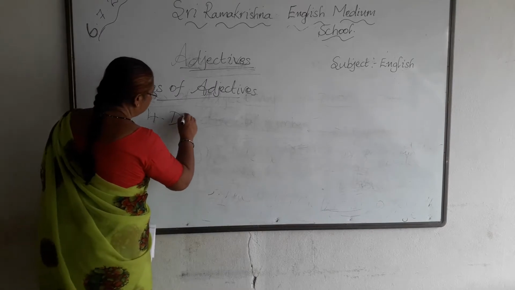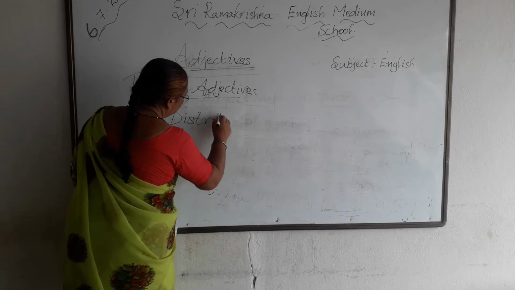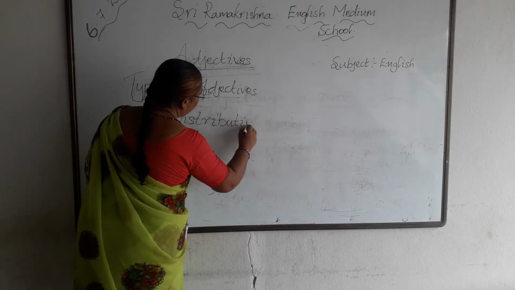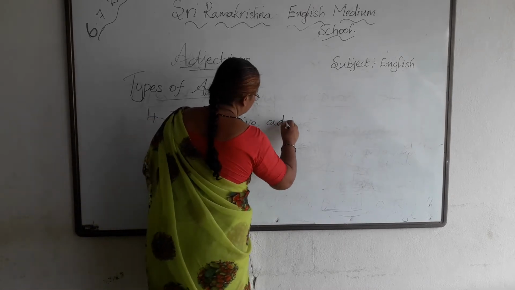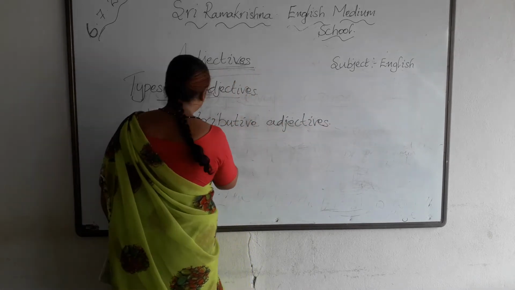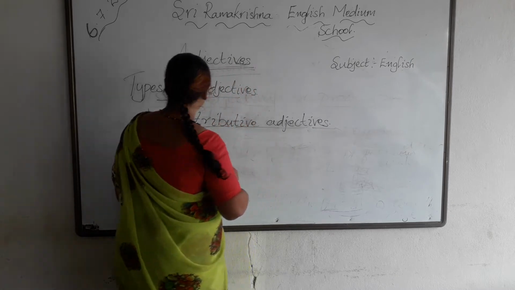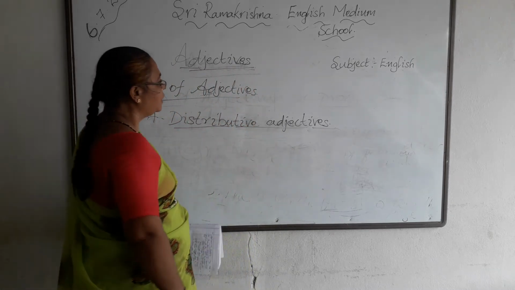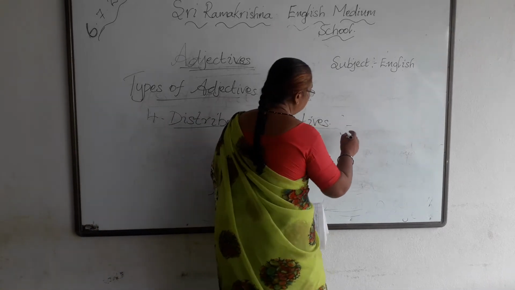Distributive adjectives. Now the fourth one in the types of adjectives is the distributive adjective.